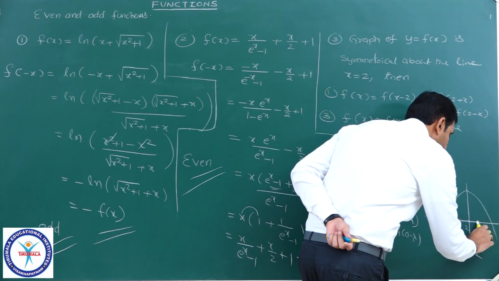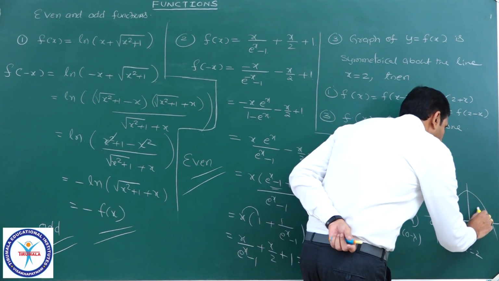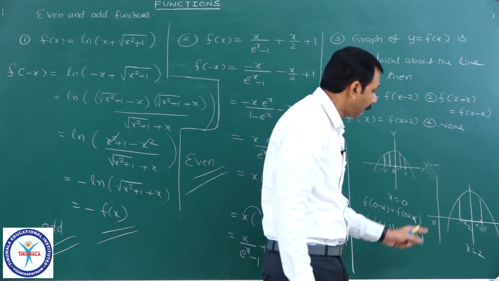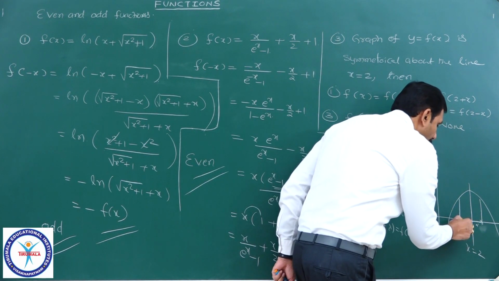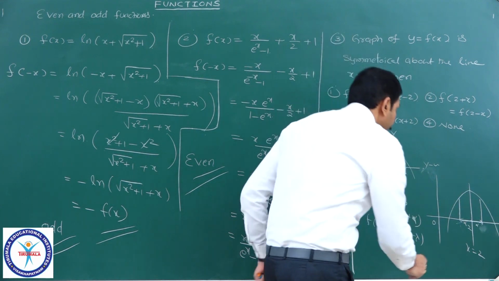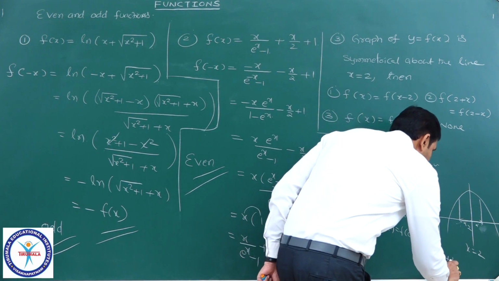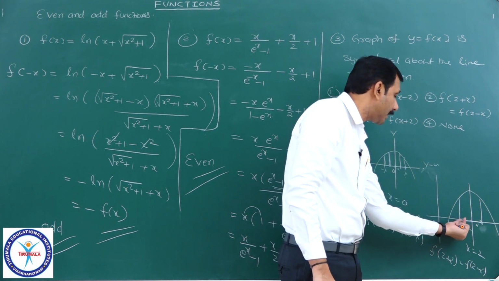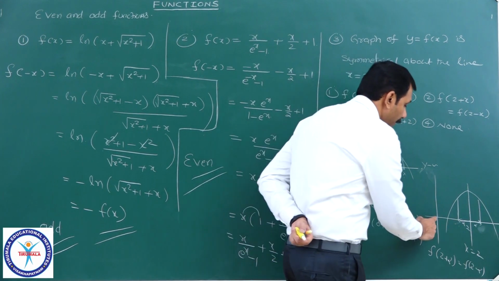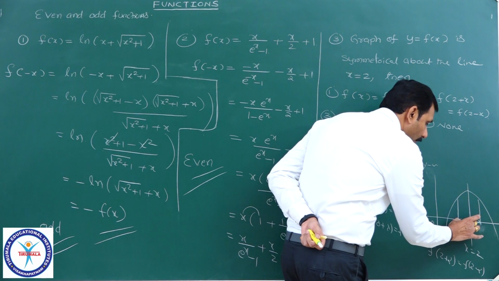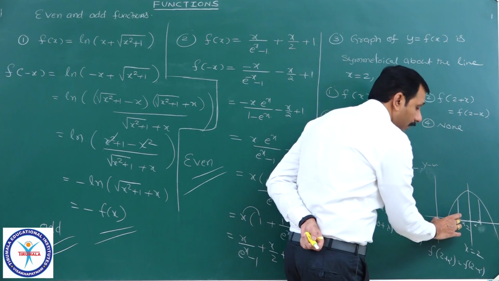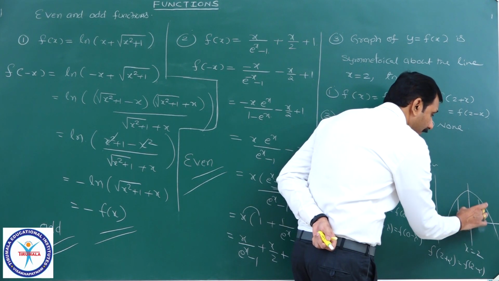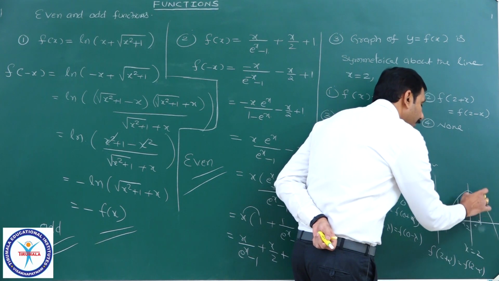Suppose I take this distance alpha, and this distance also alpha, now this value and this value are both the same. What is the meaning? 2 plus alpha and 2 minus alpha will have the same values. That is, I can write f of 2 plus alpha is equal to f of 2 minus alpha. If this distance is alpha from 2, it is 2 minus alpha. And on this side, it is alpha beyond 2, so it is 2 plus alpha, giving f of 2 plus alpha.